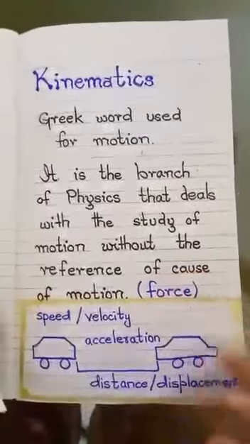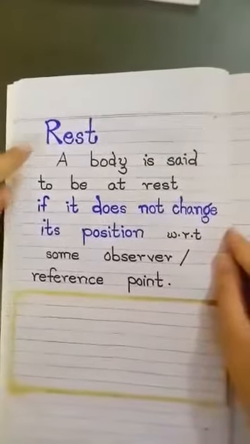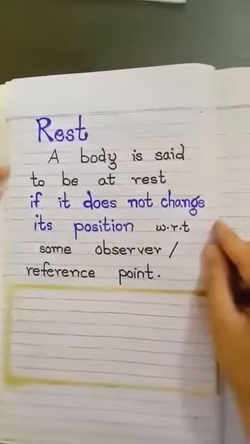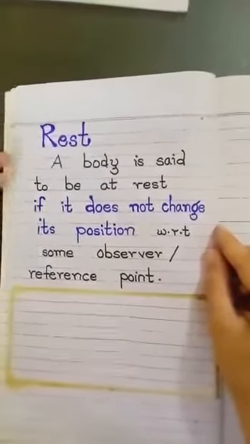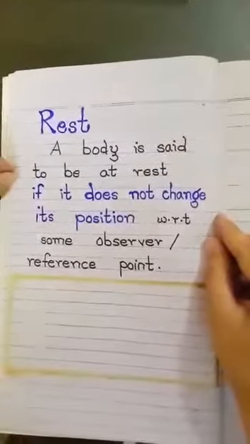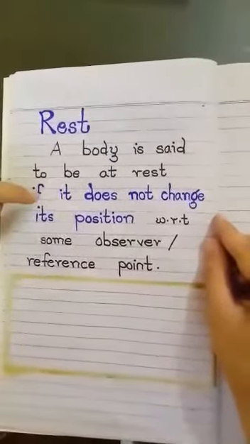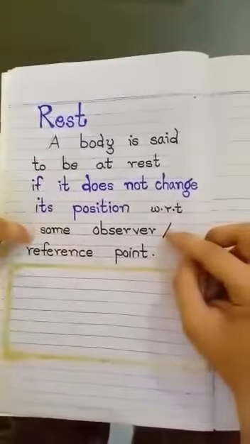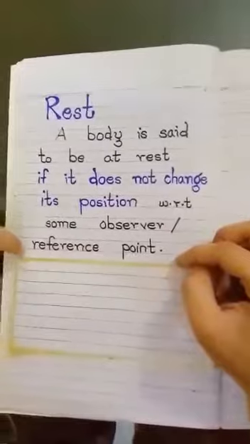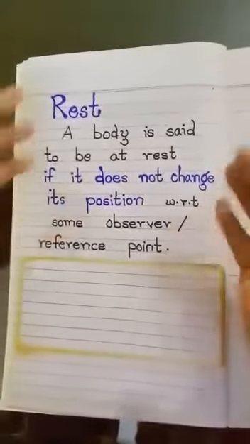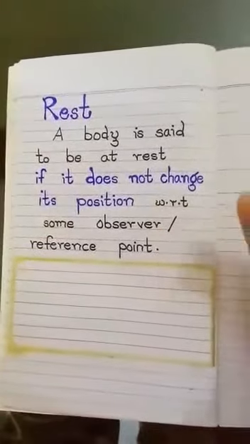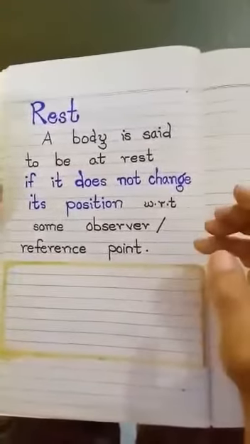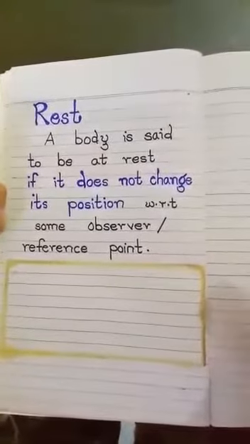Dear students, our next topic is rest. The common meaning of rest is still or stationary. A body is said to be at rest if it does not change its position with respect to some observer or reference point. Here the word observer means you and me, any person who observes the state of rest. Reference point is the point from which we observe the motion.